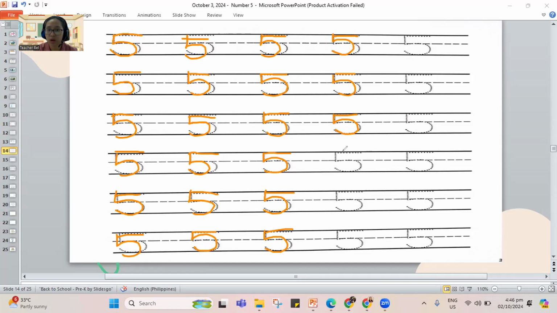I'm almost done with my number 5 on the screen. Some more of it. If you are doing this page, you're doing good. Continue making for your number 5. Remember, this is for practice so that you'll know how to make your number 5.